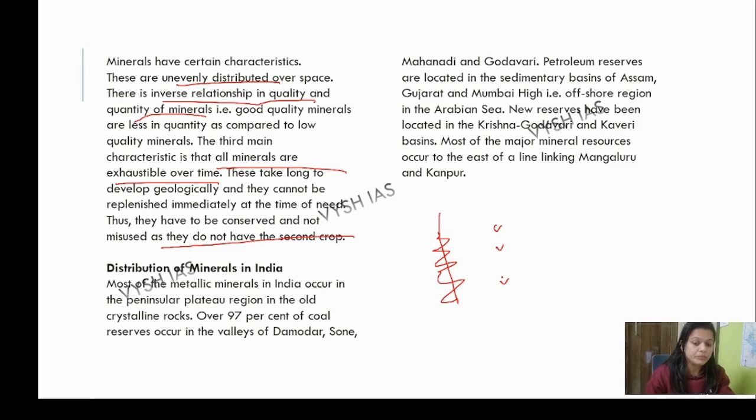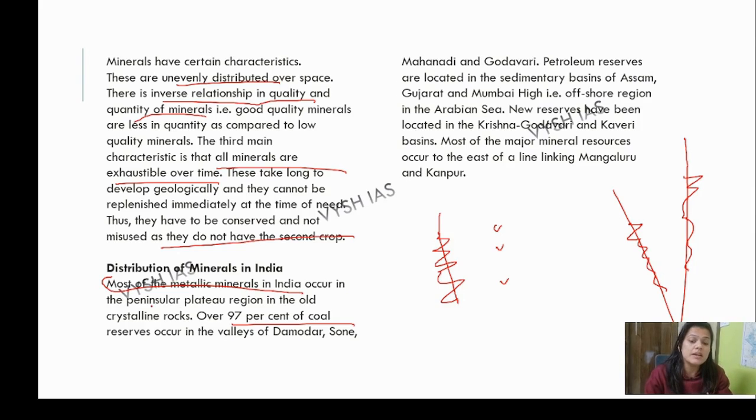Okay, then let's talk about these basins, like river basins, where you will be finding Damodar and Mahanadi petroleum basins. There you will be finding 97% of the coal reserves. See, the most important line is this: most of the metallic mineral is ferrous and non-ferrous. Focus on that. Metallic minerals means they are talking about ferrous and non-ferrous.